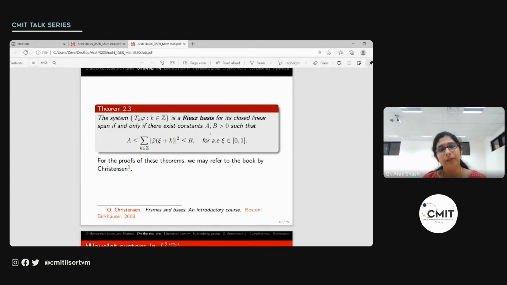As I mentioned, for the proofs of these theorems, we can look into this book by Christensen, Frames and Bases.